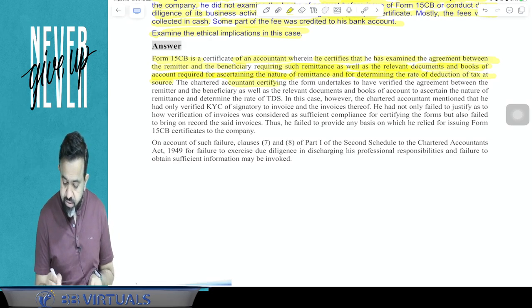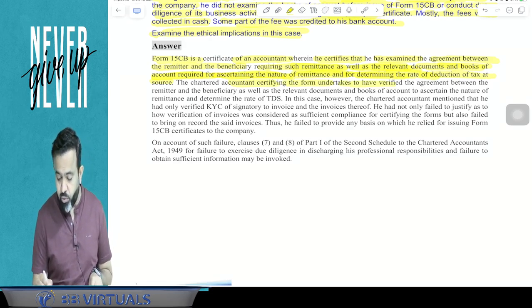The chartered accountant certifying the form undertakes to have verified the agreement between the remitter and beneficiary, as well as the relevant documents and books of accounts to ascertain the nature of remittance and determine the rate of TDS.